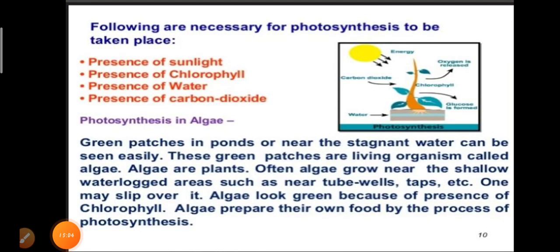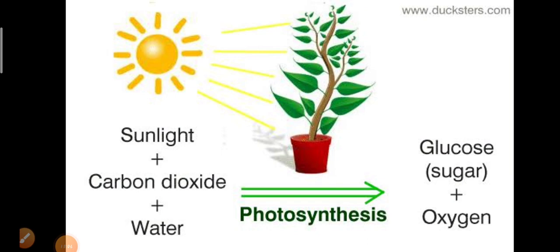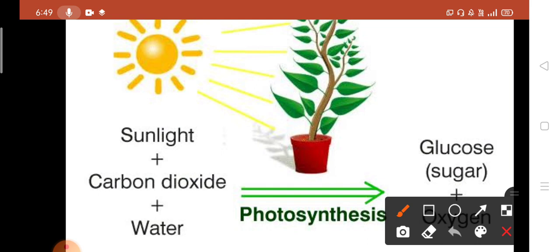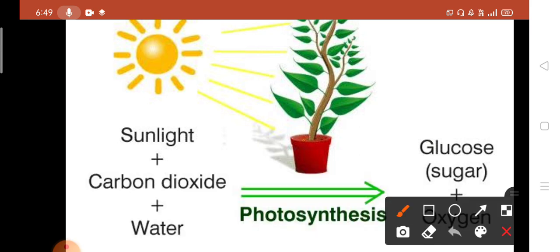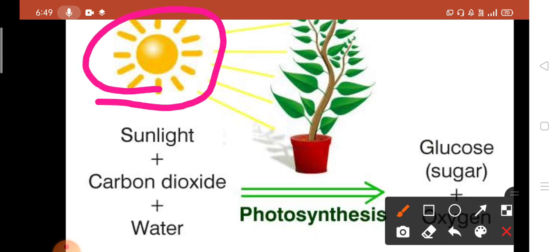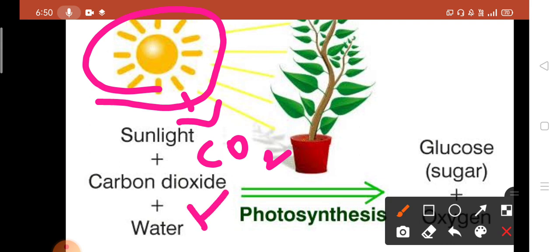Okay, so this is the whole process of photosynthesis. You can observe here, this is the sun. From sunlight, and from carbon dioxide from the atmosphere, and water, that is H2O, from the roots.